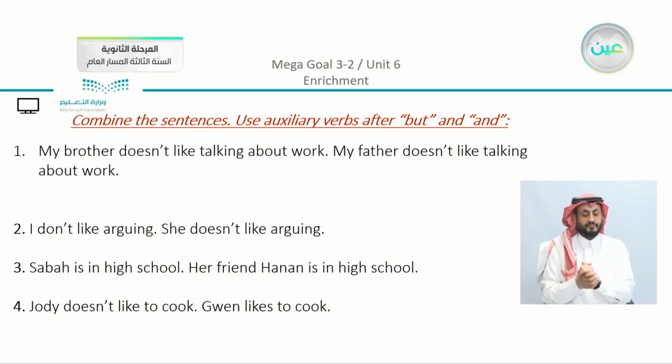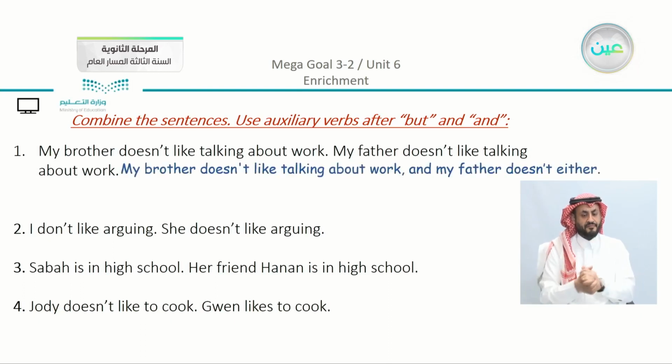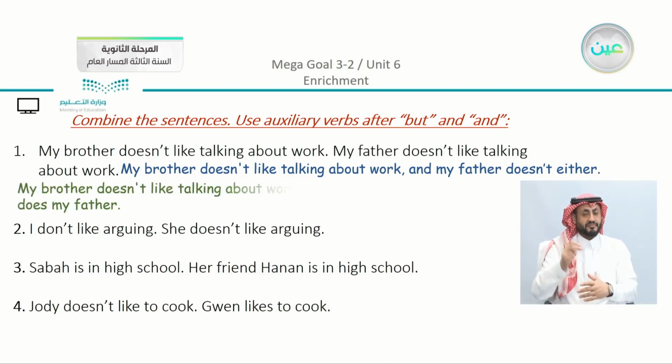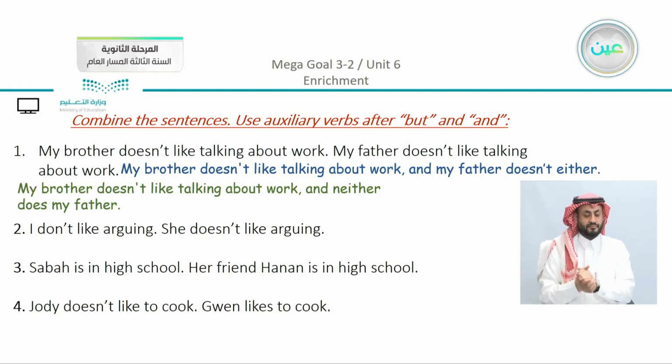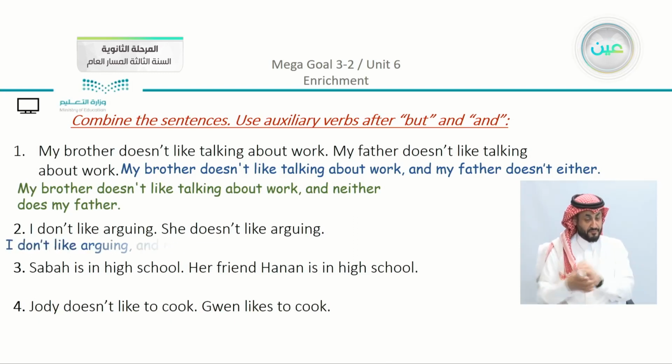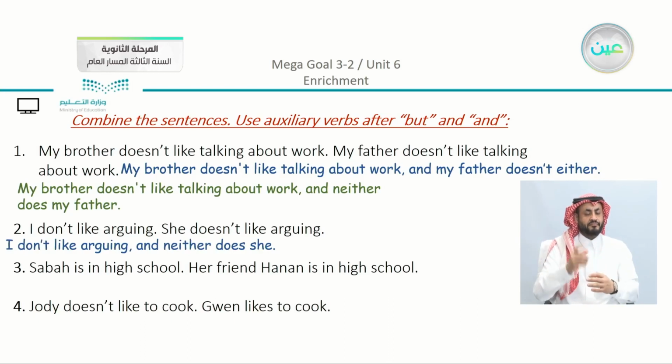Now, in the sentence here, my brother doesn't like talking about work. This is negative. My father doesn't like talking about work. So we have here, both of them are negative. We can say that my brother doesn't like talking about work and my father doesn't either. Another way to say it is going to be my brother doesn't like talking about work and neither does my father. Number 2, I don't like arguing. She doesn't like arguing. So we have negative here. Now, I don't like arguing, and neither does she.